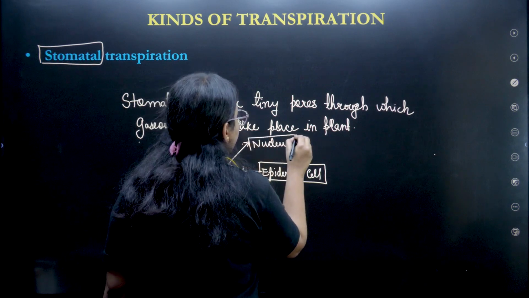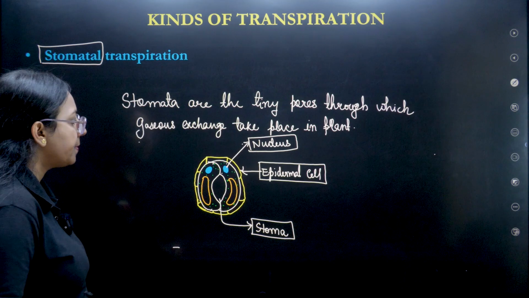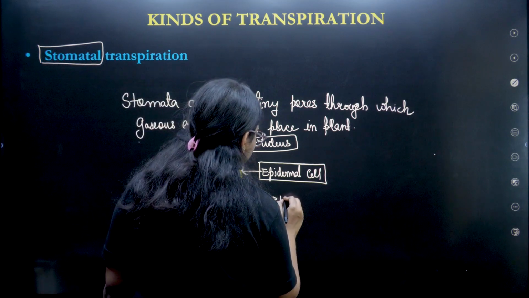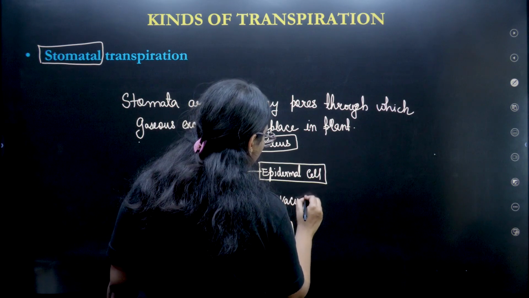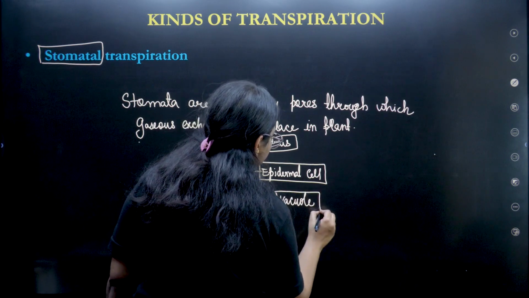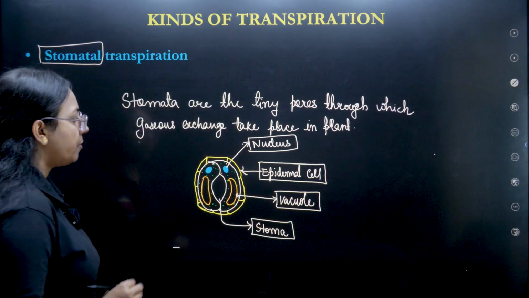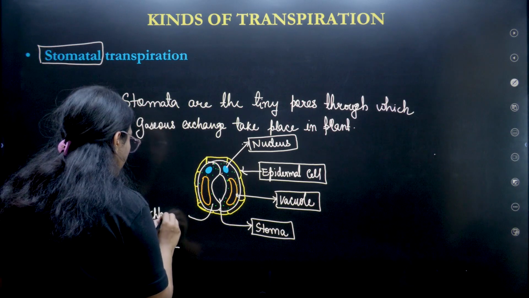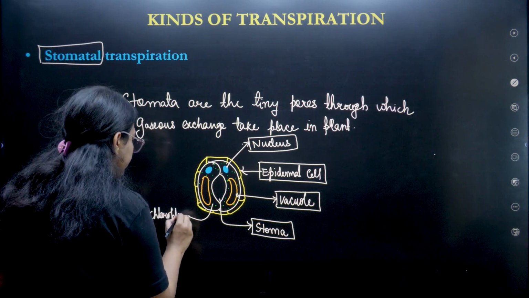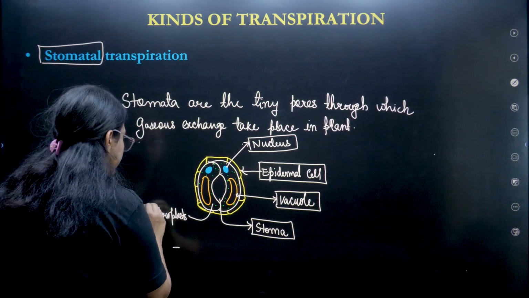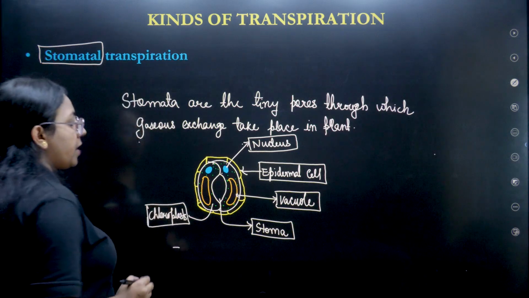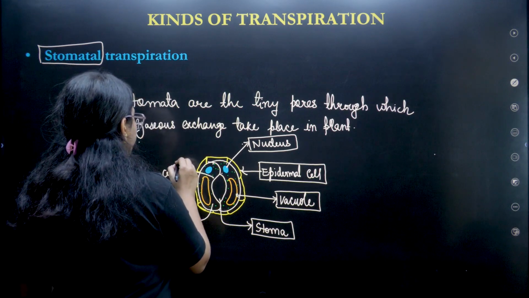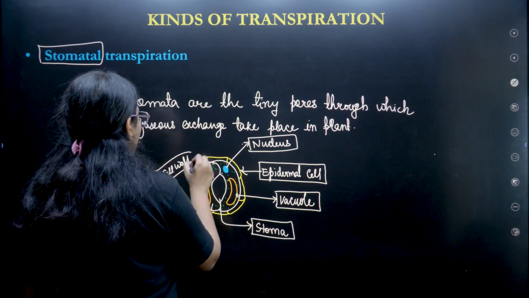Next is the vacuole, food vacuole or the vacuole. I hope it is getting clear. Now the green parts are called the chloroplasts. Also, this is the cell wall.